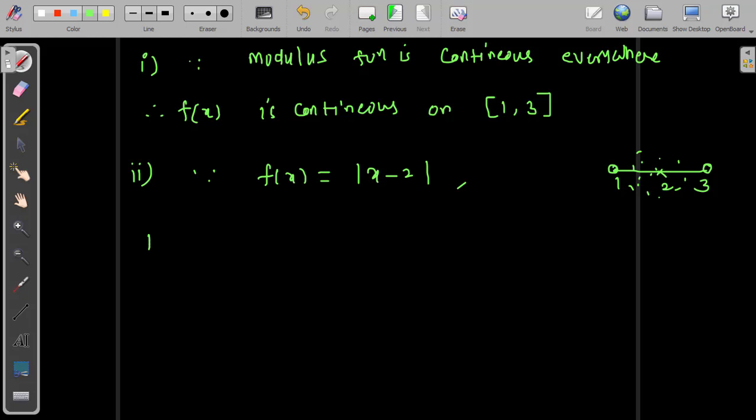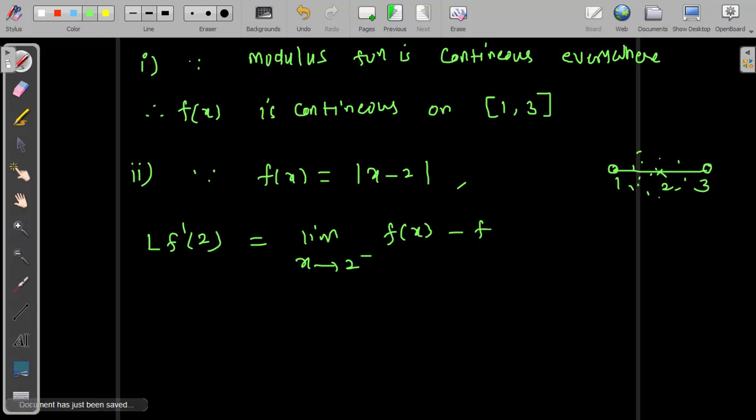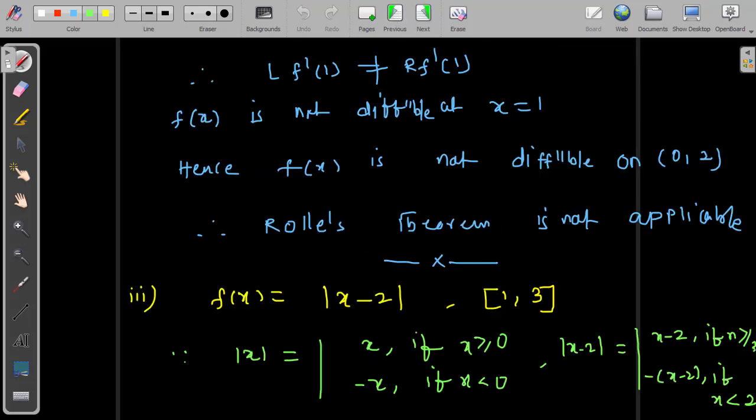So I'll be checking L f dash of 2. Apply the definition: limit x tending to 2 minus, f of x minus f of 2, divided by x minus 2. What is f of x here? 2 minus area means less than 2, so f of x is minus of x minus 2.